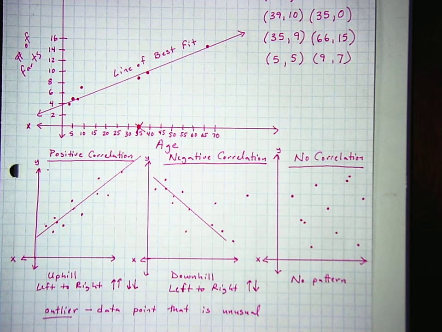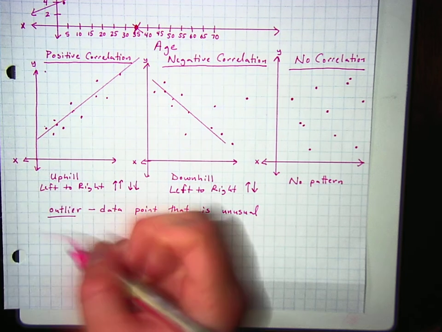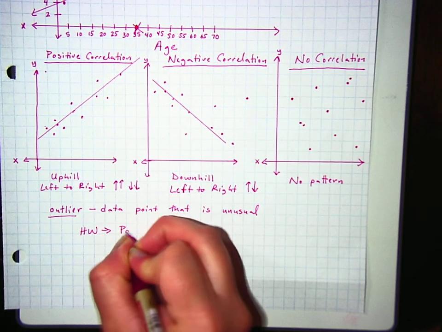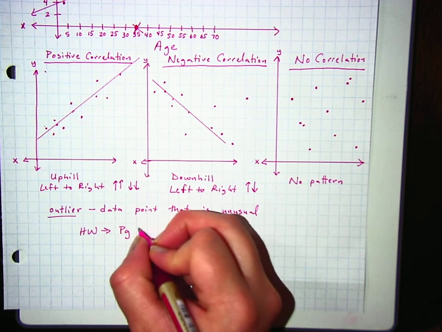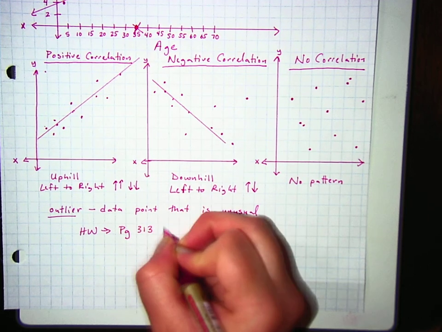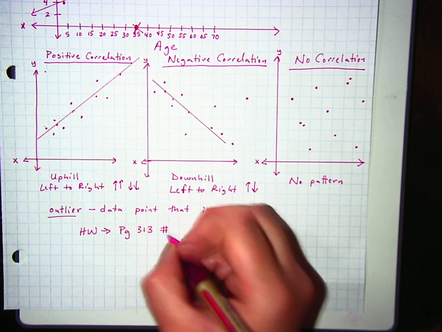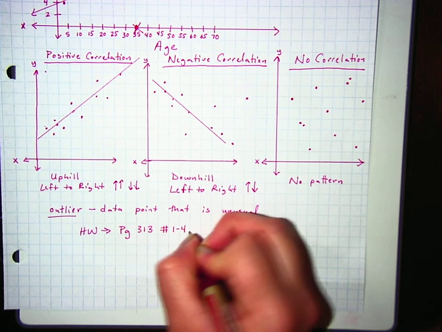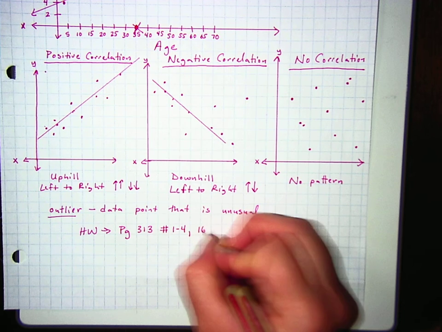So, okay. Your homework, look, you made it through the video. Good job. Your homework is a 2-parter. The first part is page 313. Numbers, you will need graph paper for this. The first 4 you won't need graph paper for because you're just kind of looking at them and deciding correlation.